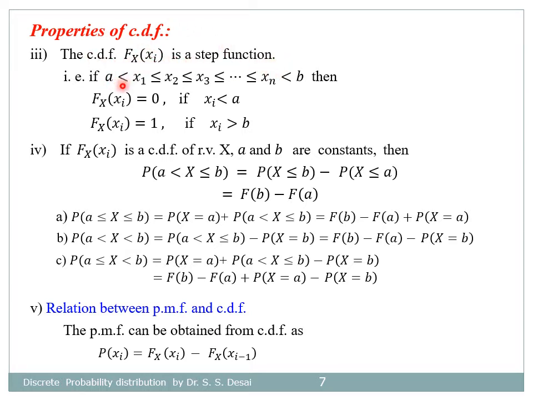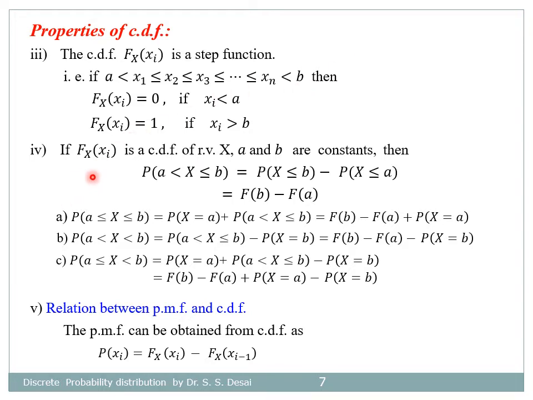That is, if a is less than x1 and b is greater than xn, then F of xi equals 0 if xi is less than a, and F of xi equals 1 if xi is greater than b. And the graph of this capital F of x is a step function, so it looks like steps.